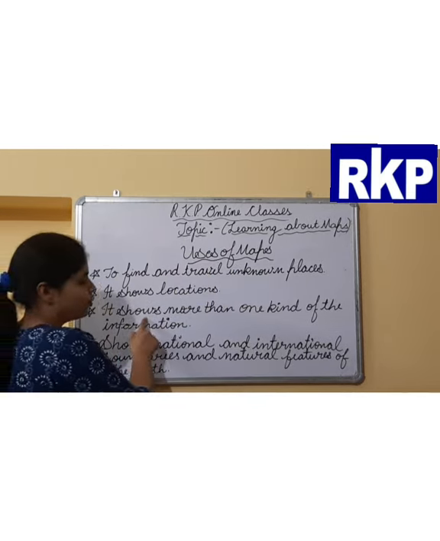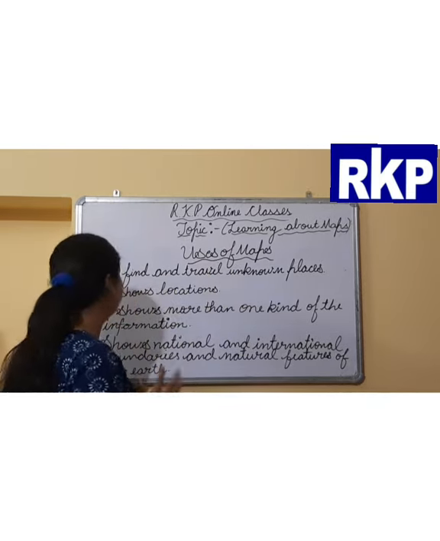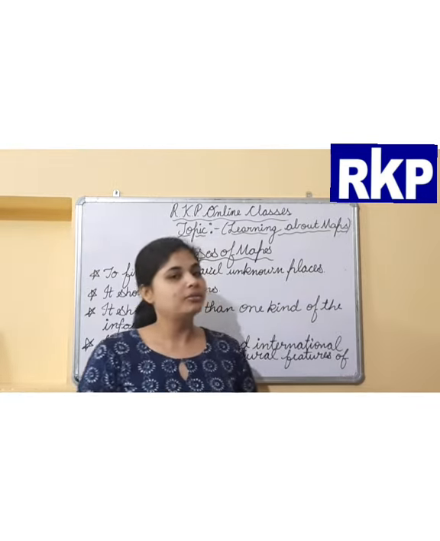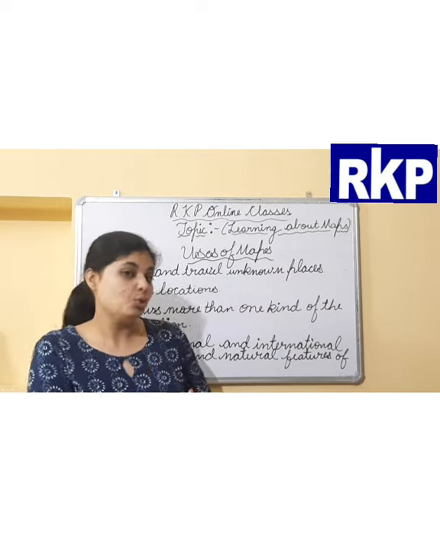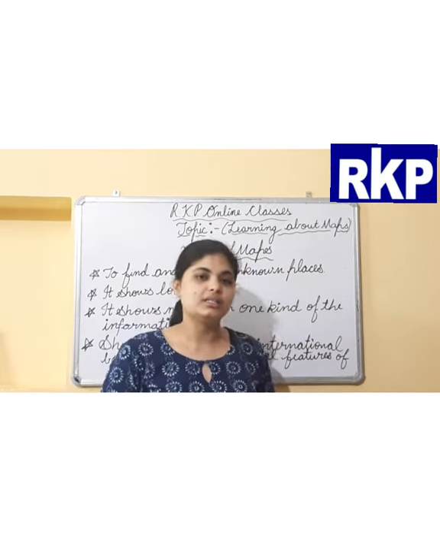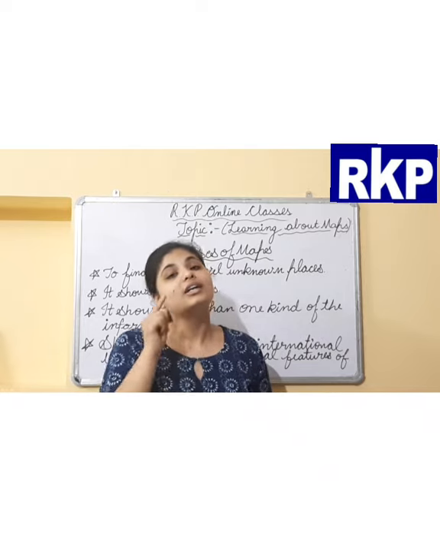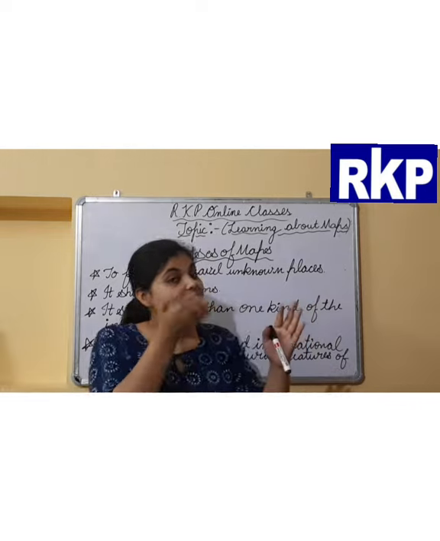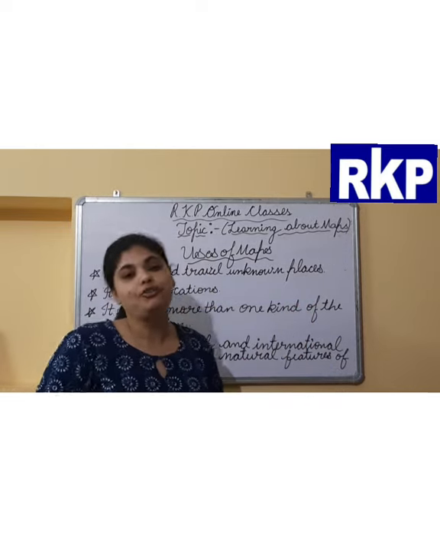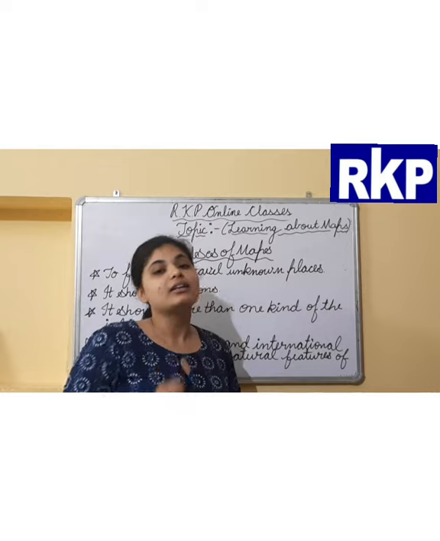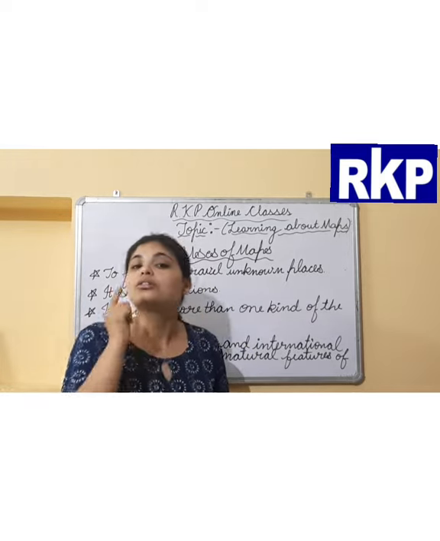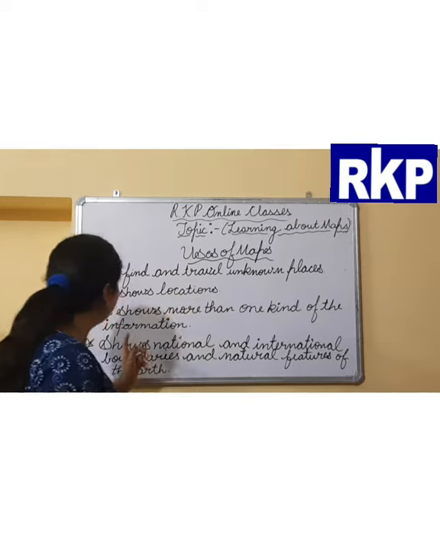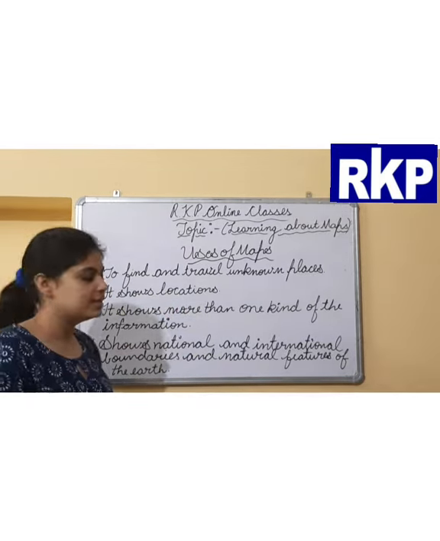Third is, it shows more than one kind of information. What is one kind of information? As you know, if a map shows the states, towns, cities, it can also show what kind of crops are grown here. That means it shows more than one kind of information. If it is showing the states and towns, it can also show the type of vegetation grown there, the minerals found there, etc. That means you can see more than one kind of information.